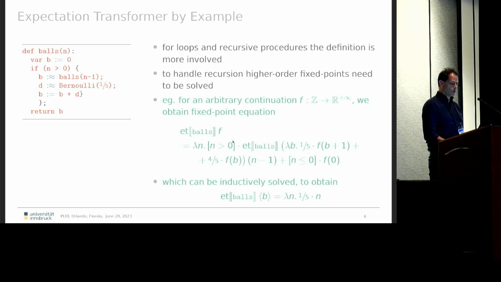I have to follow the structure of the program, so I have to take into account the branching, that either I do a recursive call or not, and then I have to take into account the expectation transformer with respect to the continuation after the recursive call, which has changed, and which has exactly the form of the straight line problem that I looked at before. As you see, this fixed point equation is recursive in the expectation transformer itself, so we have to solve a fixed point. That makes it complicated, but by hand we can do it and we get exactly the same bound, namely n divided by 5 from before.